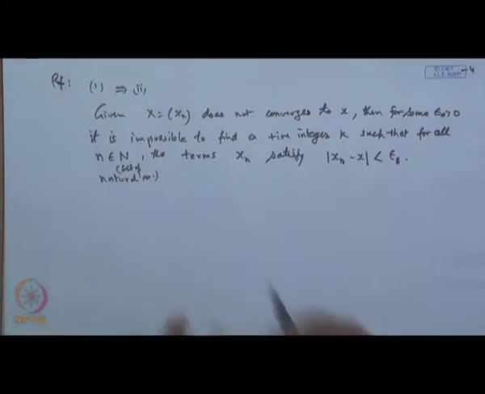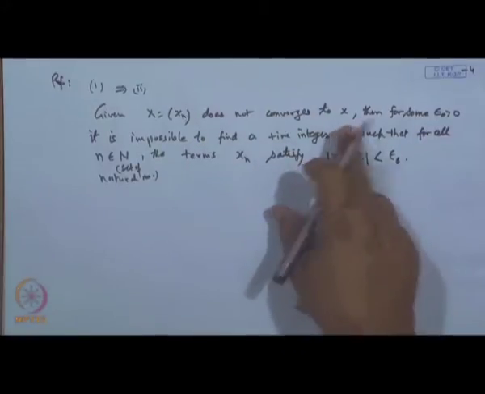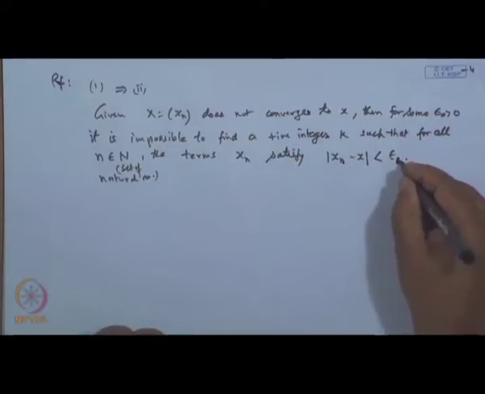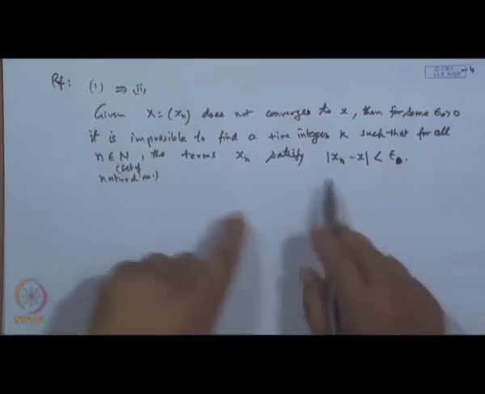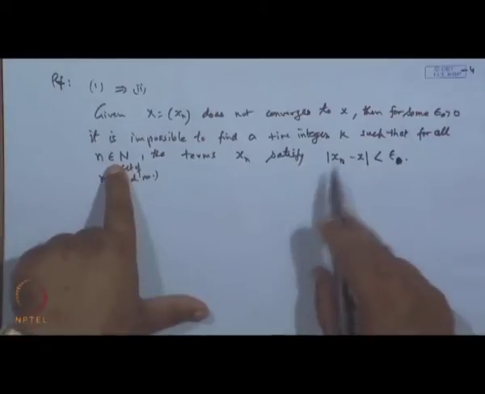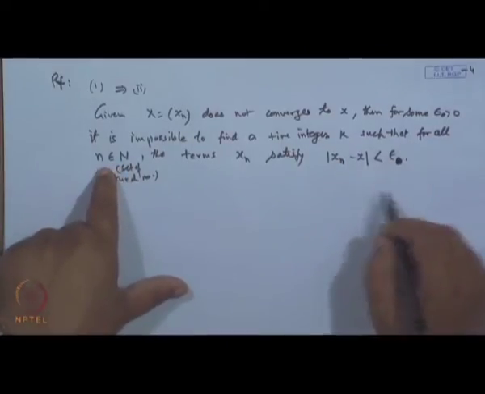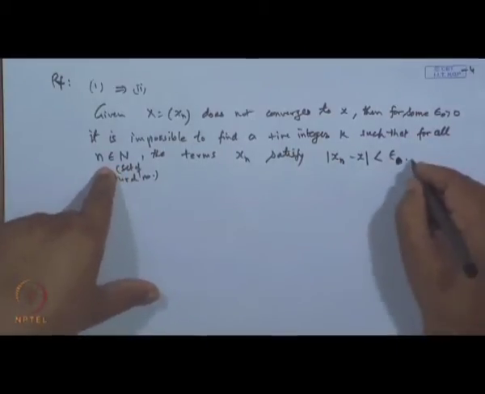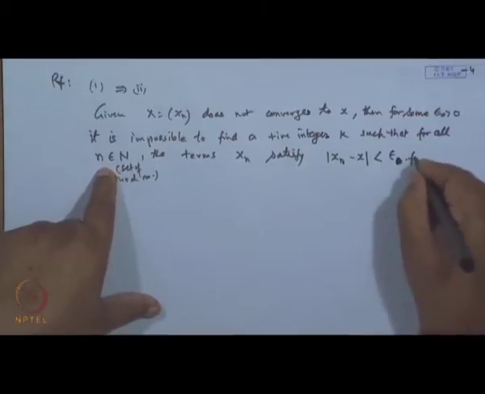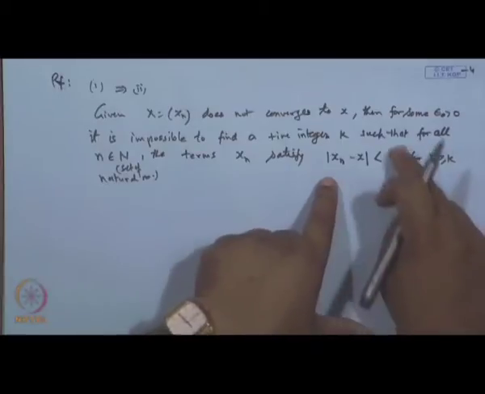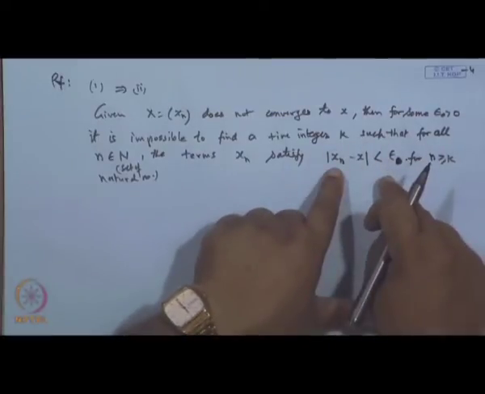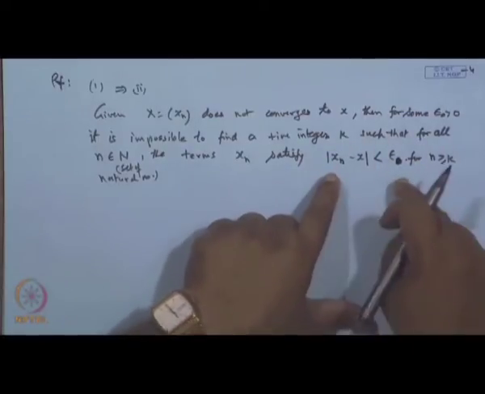So, what it says is, if the sequence does not converge, then for at least some epsilon naught it is impossible to find an integer k such that for all n greater than or equal to k, this condition is satisfied. It is impossible to satisfy this condition.